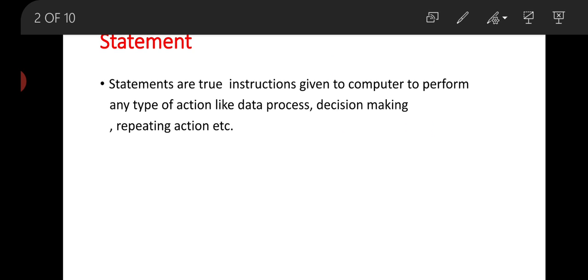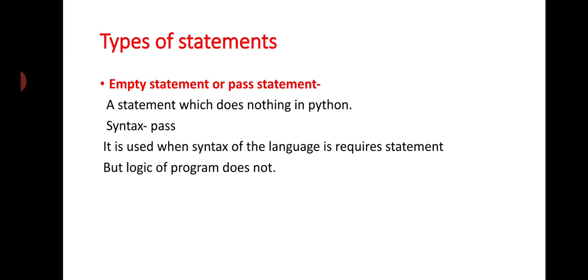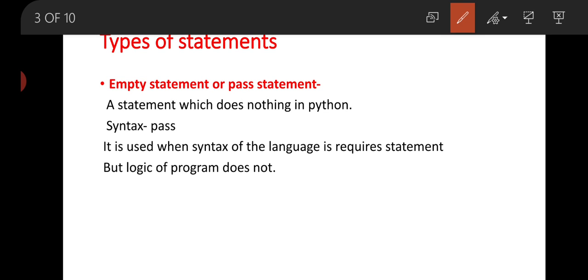So see here, statements are the instructions given to the computer to perform any type of action like data processing, decision making, repeating action, etc. You can say that if you have given any command to perform any task to the computer, that command and that instruction is called a statement. I hope you have cleared the meaning of statement. Now see the types of statement. Python supports three types of statement.